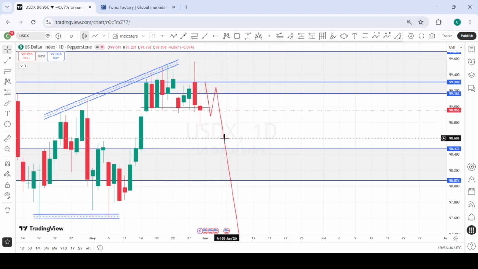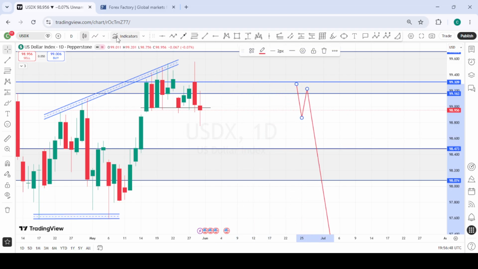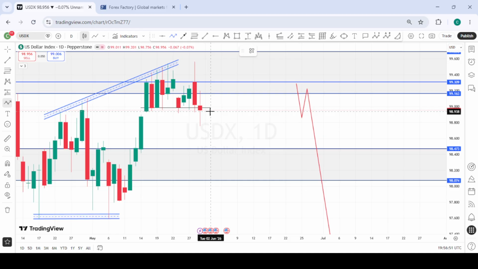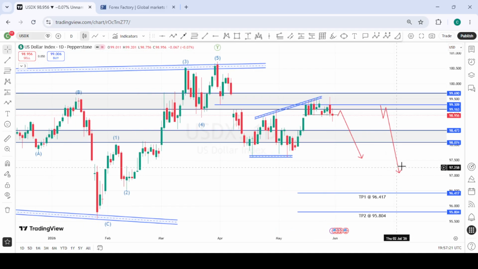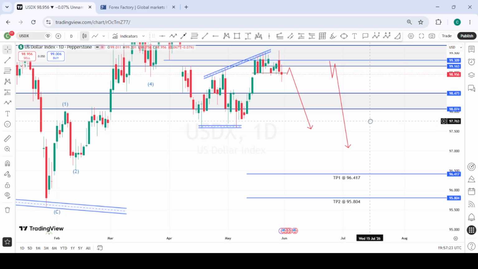So going into next week, what we are looking forward to is a possible pullback into this area of consolidation to give us a lower high formation. Then we look for selling opportunities to the downside. And as we are looking forward to selling opportunities to the downside, this is an area of support or area of interest which we cannot overlook. So as price approaches this area, you're just going to monitor and see if we get strong momentum breaking through this area of interest, then we are likely going to break through all the way down to the various TPs we have here for DXY.